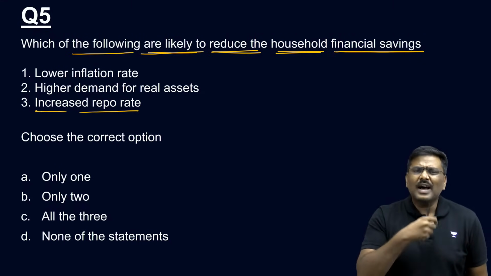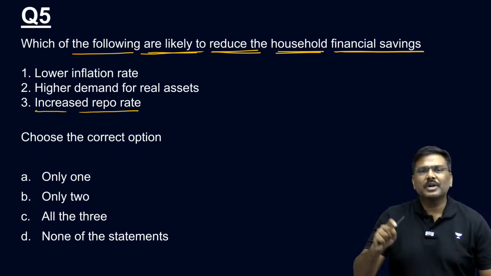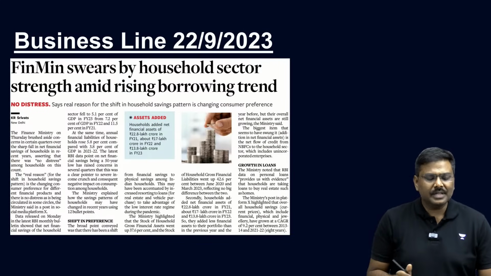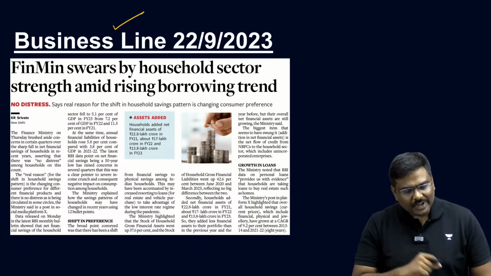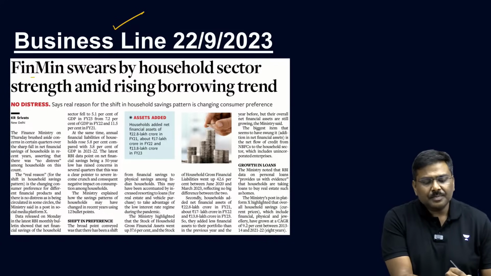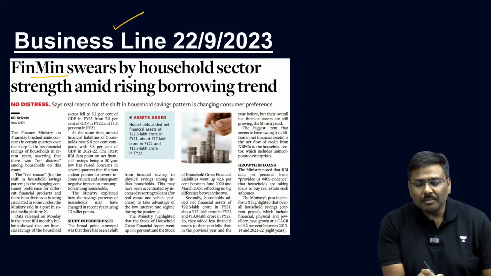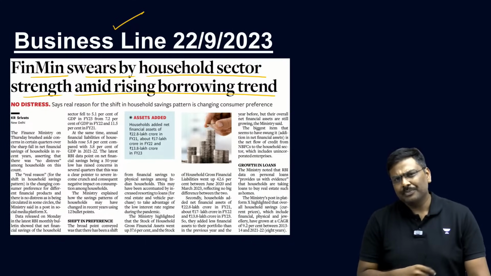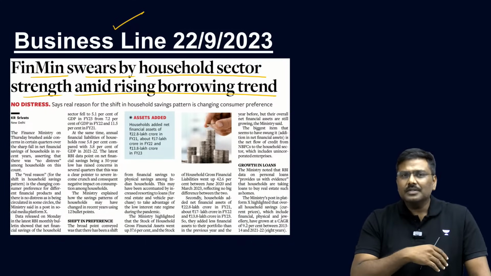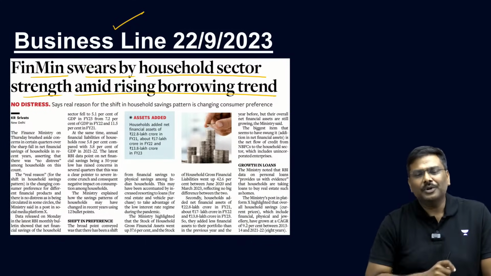And the reason why I've asked this kind of question is because of this article. Have a look at this. Business Line, 22/9/2023: The finance minister is swearing by household sector strength amid rising borrowing trend. This has been there in the discussion, starting with the RBI report.